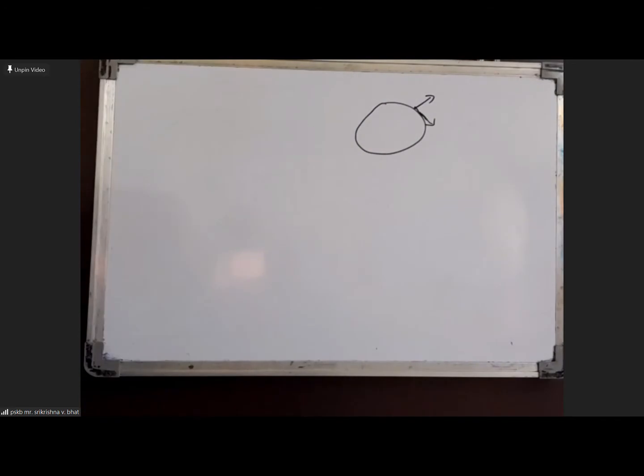Sir, they are asking how the particles will strike the ground. Will they strike the Earth simultaneously or at different times, at the same point or different points, and about the heights of the particle. What is the velocity given? With what velocity is it projected? It's only mentioned that they are projected with the same velocity.